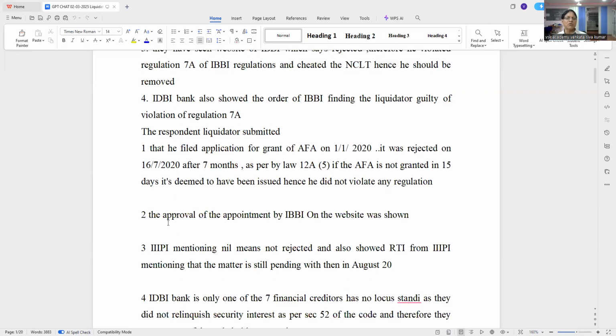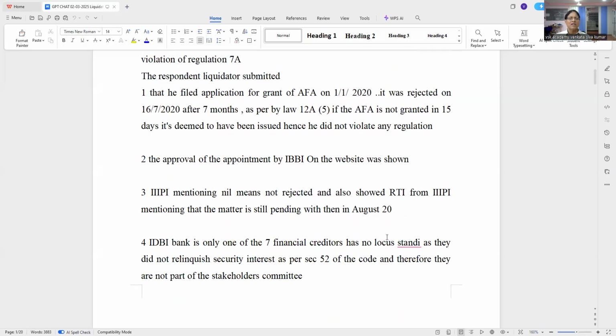Then I showed the IBBI approval on the website. So they made a false statement, IDBI Bank, saying that they have not seen it when there is approval. So I showed the proof. Then IBBI did not mention rejected. All that they said was nil. That means it's still being processed. And I also showed the RTI, which IDBI itself got in their typed set. So I have clearly established this.